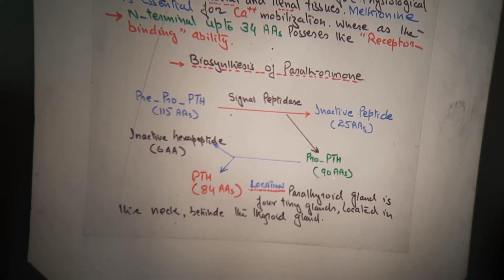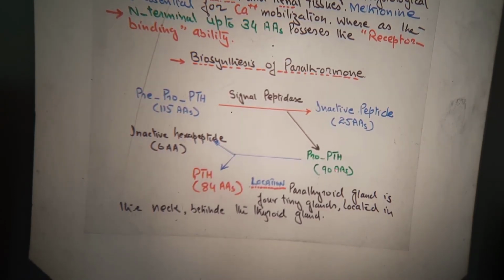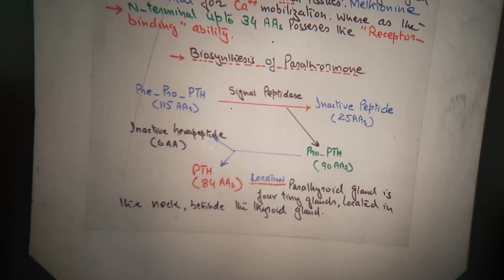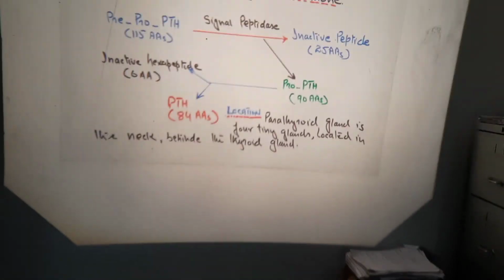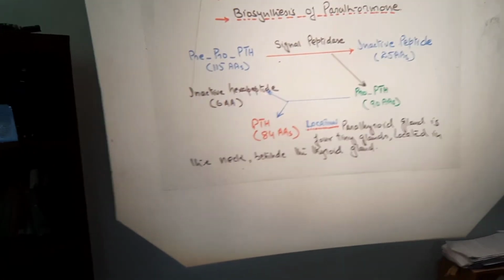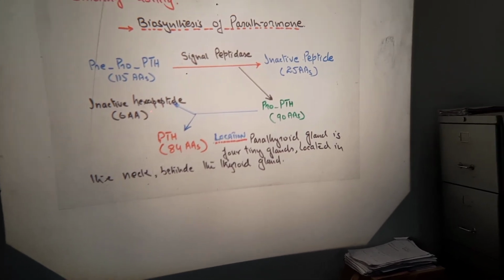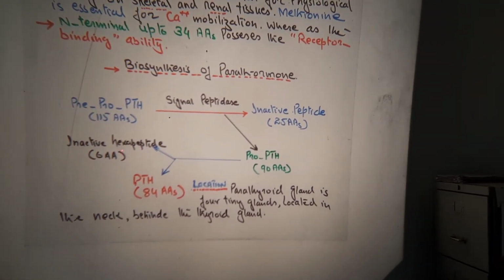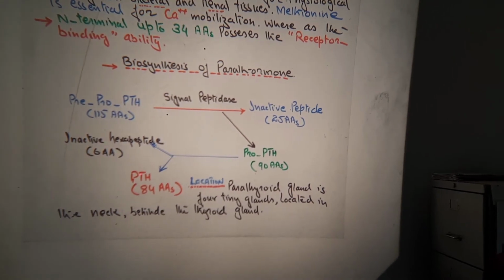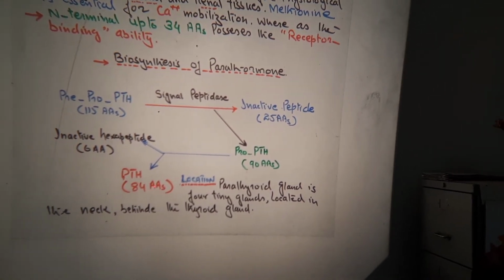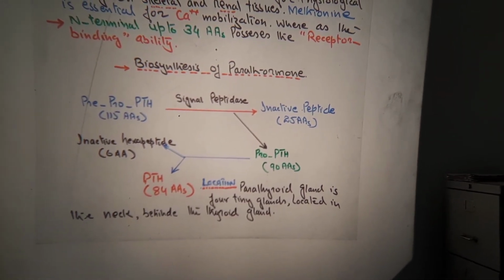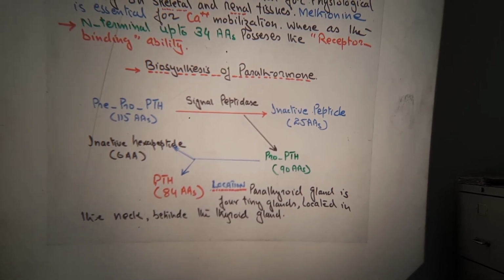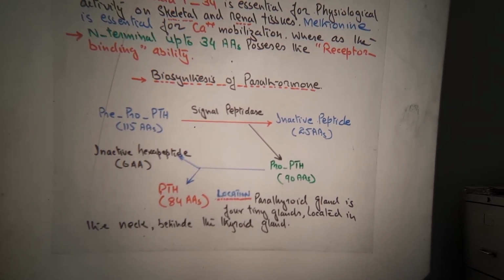Then 6 amino acids are removed from pro-parathyroid hormone, forming an inactive hexapeptide, that is 6 amino acids, and then there is parathyroid hormone having 84 amino acids. This number of amino acids, 84, gives the activity to the hormone known as parathyroid hormone.